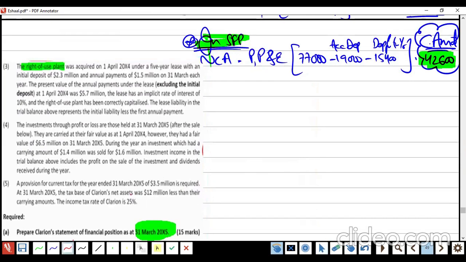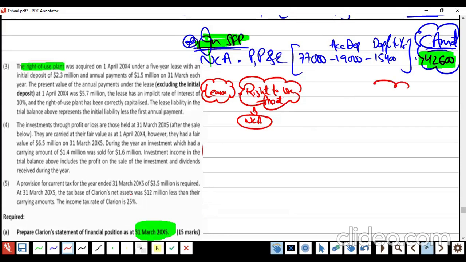Now, leases, IFRS 16. You know two items. One is the right to use asset, which is going to be the non-current asset, right? And the second thing is the lease liability, correct?